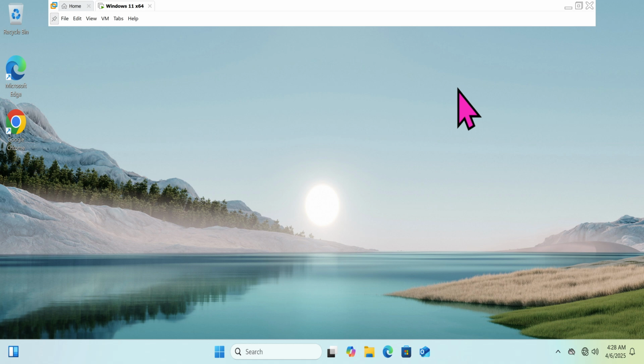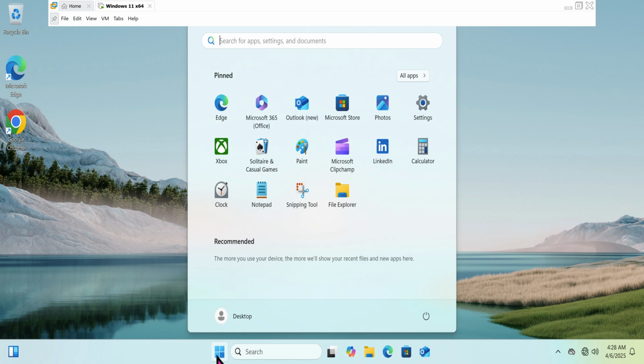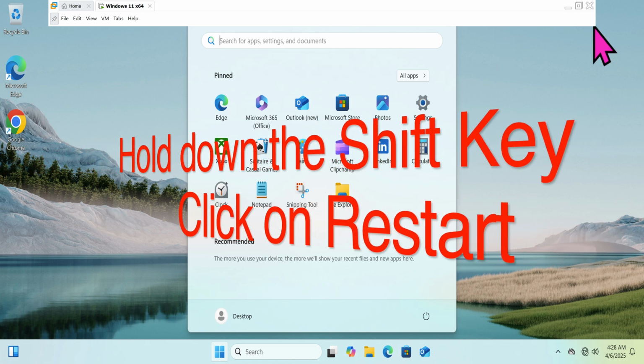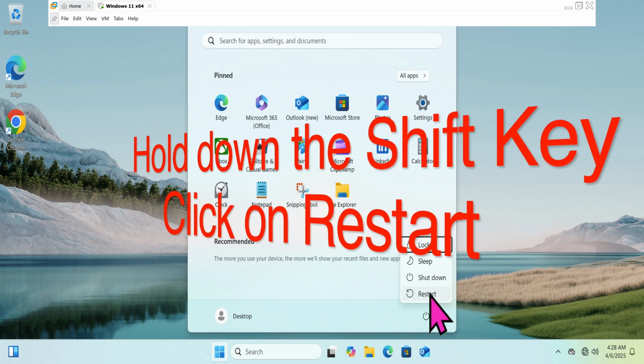Today, I am going to show you how to back up files from System32 to an external USB flash drive. Let's get started. Let's hold down the Shift key and click Restart to get into the Choose an Option menu. Please be patient. It will take time to get there.